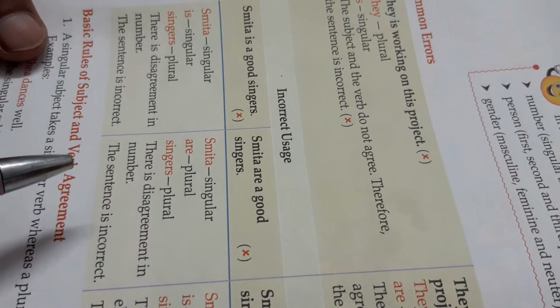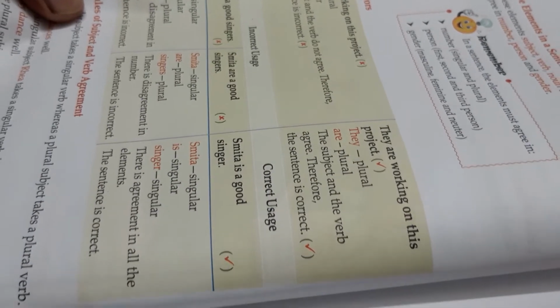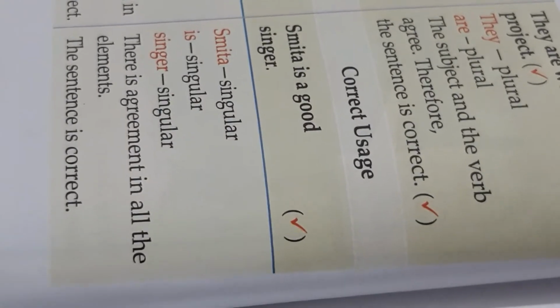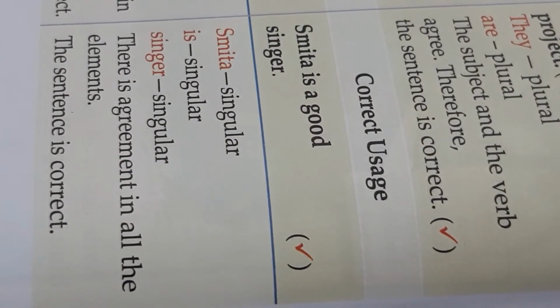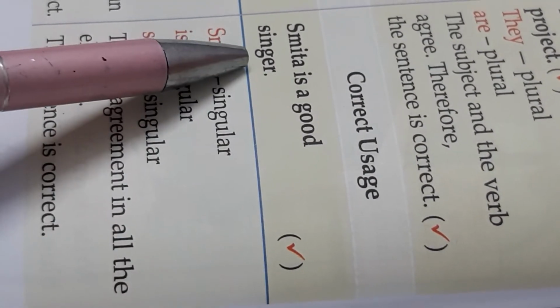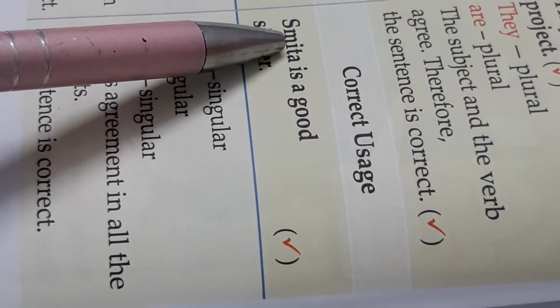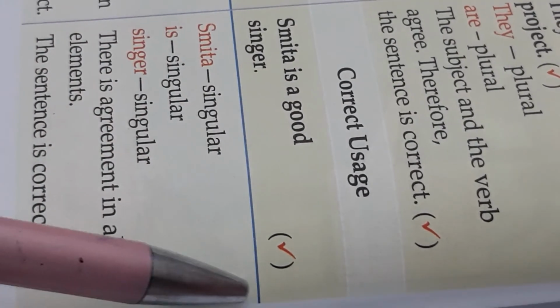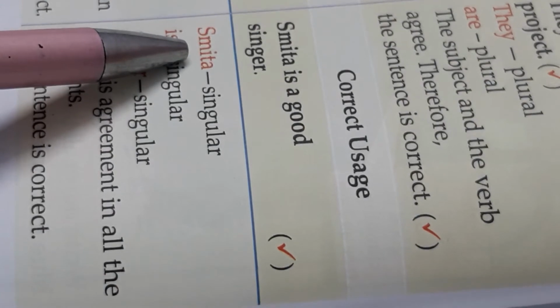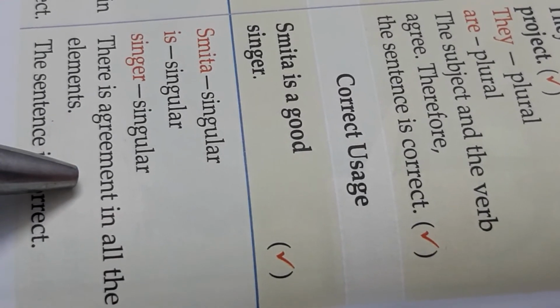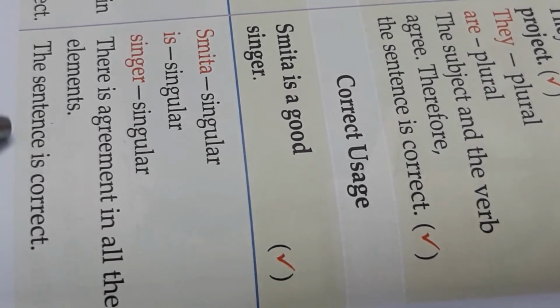Then what is the correct sentence? Try to understand it. The correct usage is what? Try to understand this. So this is the correct use. I think you can see it. Very good. Smita is a good singer. This is correct, because you can't use singers, because Smita is a singular number, not plural. So Smita is a good singer, not singers. Smita is what? Singular. Smita is the subject. Is is singular. Is is the verb. Singer is singular. There is agreement in all the elements. Clear? The sentence is correct.